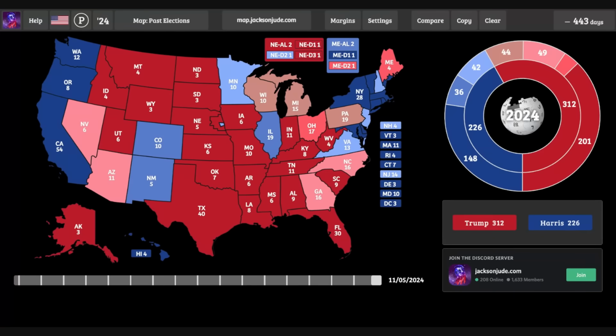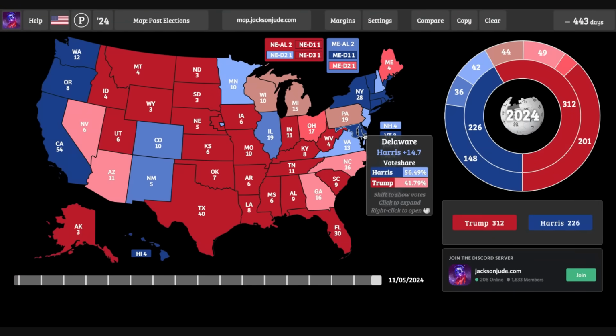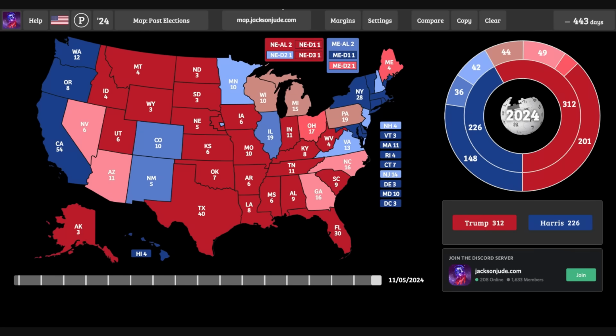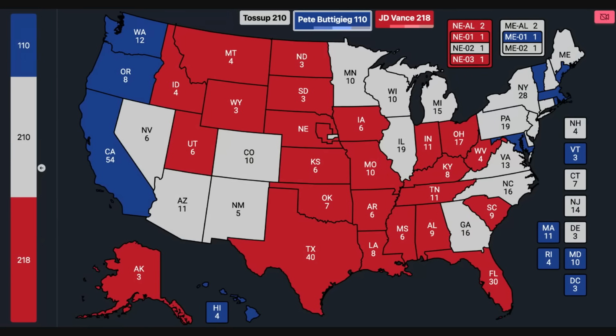What's very notable is if you look at the last general election map, you'd see that Delaware, Connecticut, and New York were safe states on the map. This time, that is not the case, and they are under the 12-point threshold in this election. This is mostly because of Pete Buttigieg's very weak points with religious voters, in particular Catholics, but also minority voters, which is why a state like New York is not going to fall under the 12-point column.